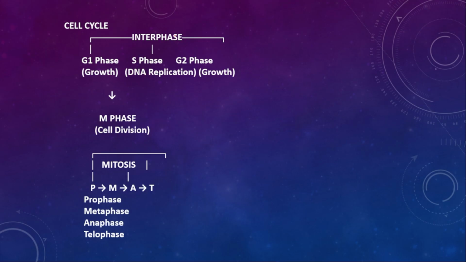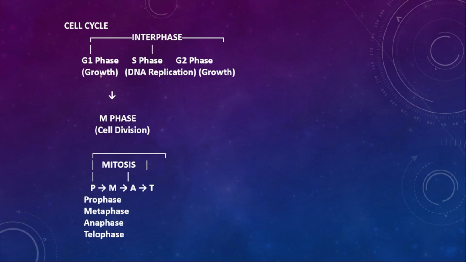See, the cell cycle is totally divided into interphase and M phase. Interphase has 3 phases: G1 phase, S phase and G2 phase, that is gap 1, synthesis phase and gap 2.